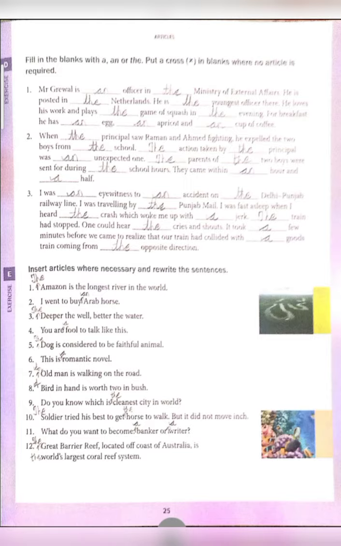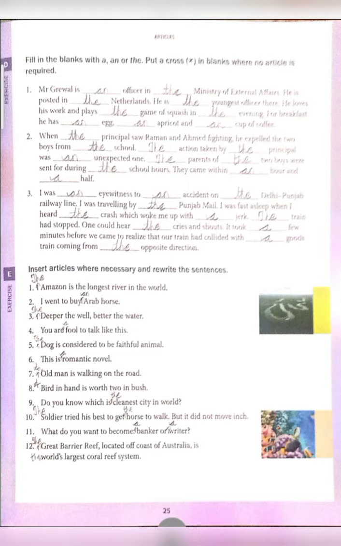Now let's solve exercise E. Insert articles where necessary and rewrite the sentences. First, Amazon is the longest river in the world. Here Amazon is the name of a river, so we are going to add the in the beginning. So the answer is: The Amazon is the longest river in the world. Second sentence, I went to buy Arab horse. Here the word Arab begins with a vowel, so use the article an.